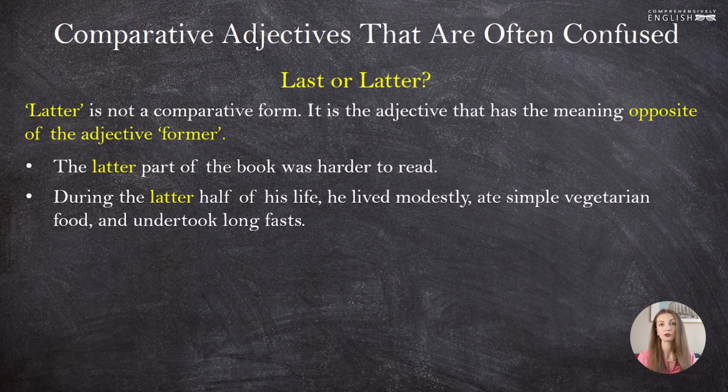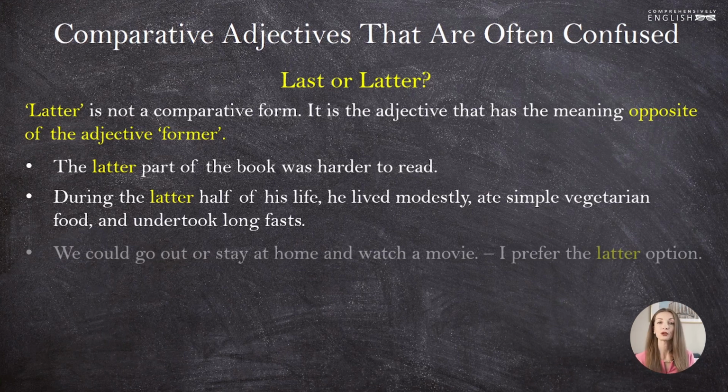During the latter half of his life, he lived modestly, ate simple vegetarian food, and undertook long fasts. Latter half, latter of the two, we have the former half of one's life and the latter half of one's life. Of course, we can say later in life he lived modestly, or in his later life. When we're speaking about two halves, as we're doing here, we have a former half and a latter half. We could go out or stay at home and watch a movie. I prefer the latter option. So here, two options were given, and the person preferred the latter option, or the second of the two.